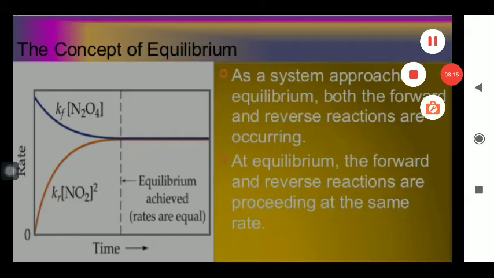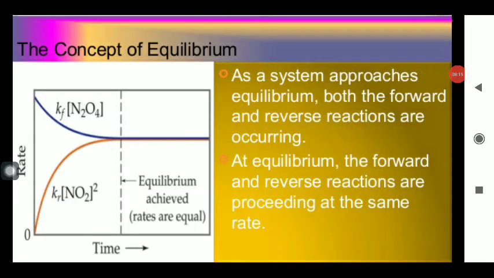First of all, we are taking in detail the concept of equilibrium. We have two gases: one is NO2 gas and the other is N2O4 gas. This NO2 gas may exist in the form of a dimer, and whenever the dimer is formed, the gas molecule is known as N2O4, and whenever this dimer molecule dissociates, the gas molecule obtained is NO2.